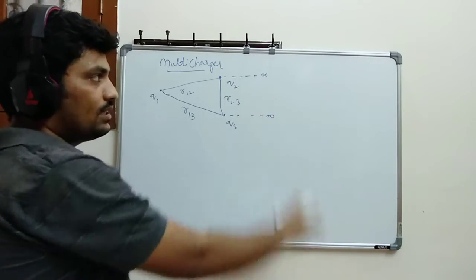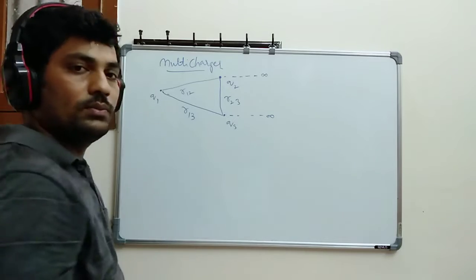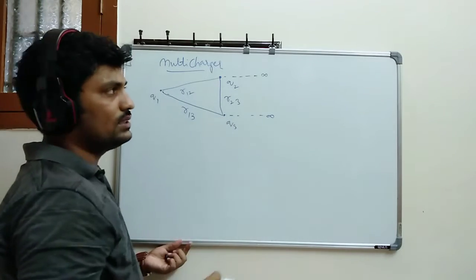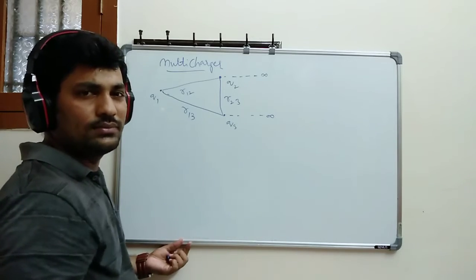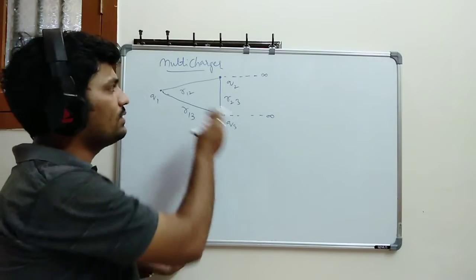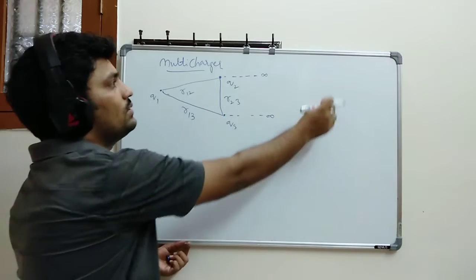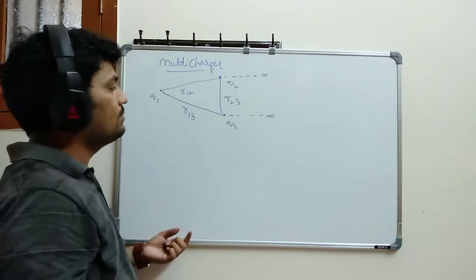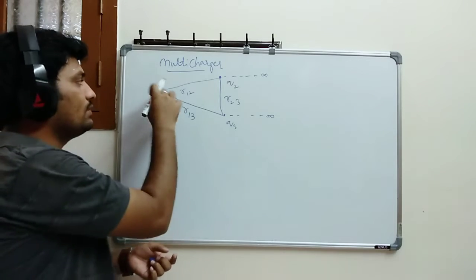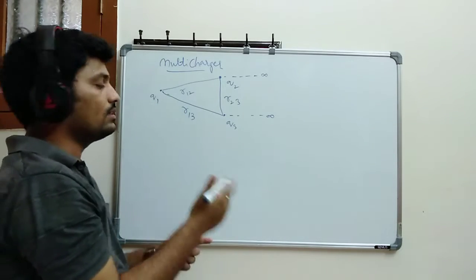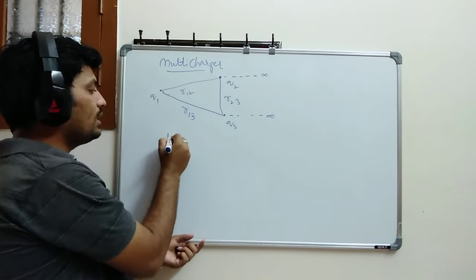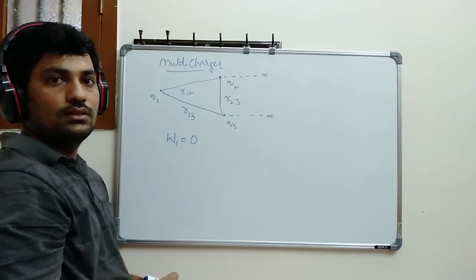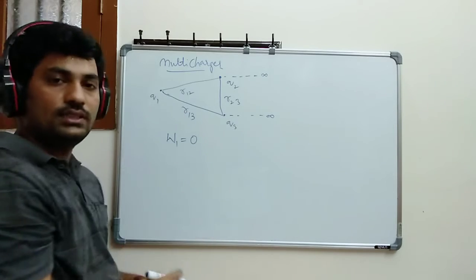Whenever on this particular board, let's suppose this is your neutral board, I am bringing the first charge, there is no external work required. Why? Because there is no effect. If there is nothing, I can put this charge anywhere because there is no effect. So I can directly put this charge. Whenever I am bringing the first charge, there is no work done. So the total work done in bringing the first charge I am writing as 0. No work done while bringing the first charge.